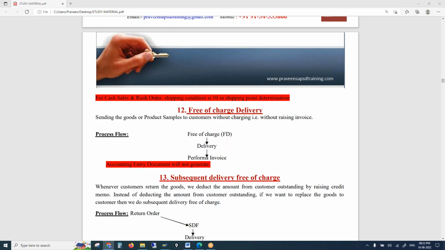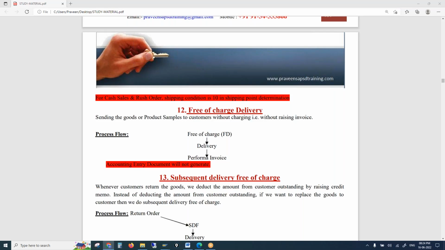Pro forma invoice means it's a dummy invoice. We just raise it. Why do we do that? Because even though the customer is not paying, how does a department know what material is being delivered, why you are delivering, who is the sold-to party, shipped-to party, quantity, price?